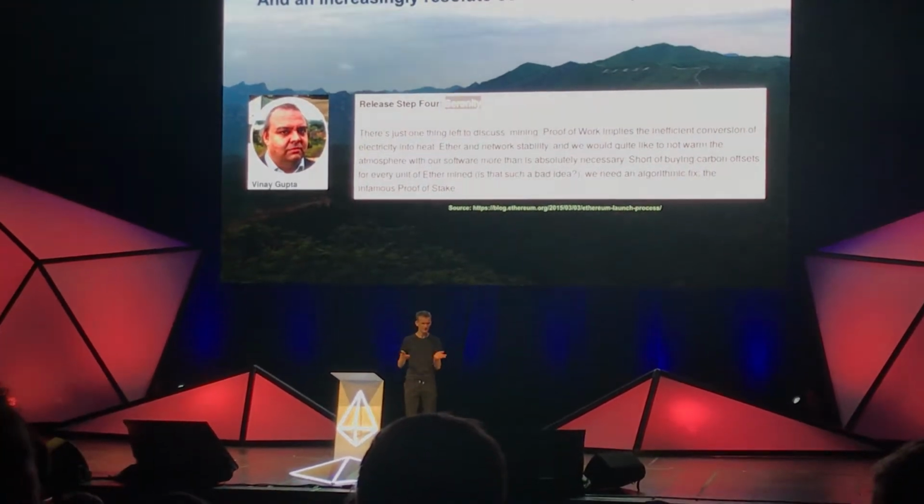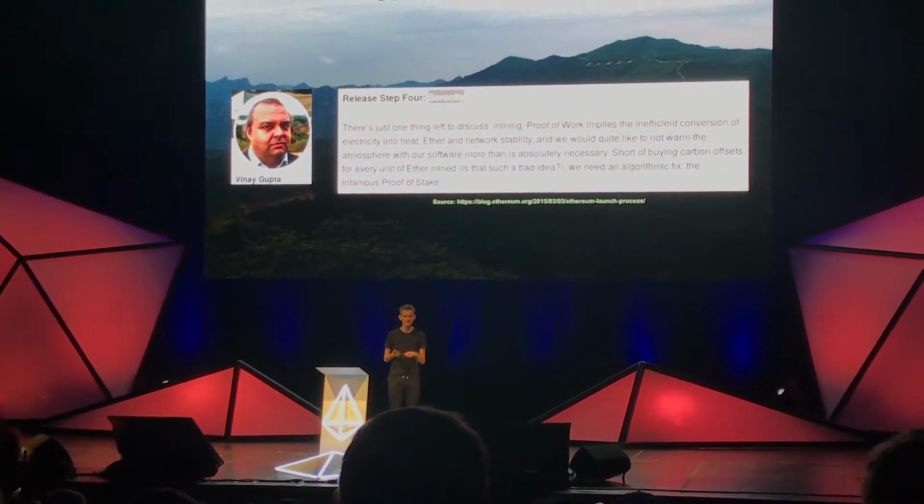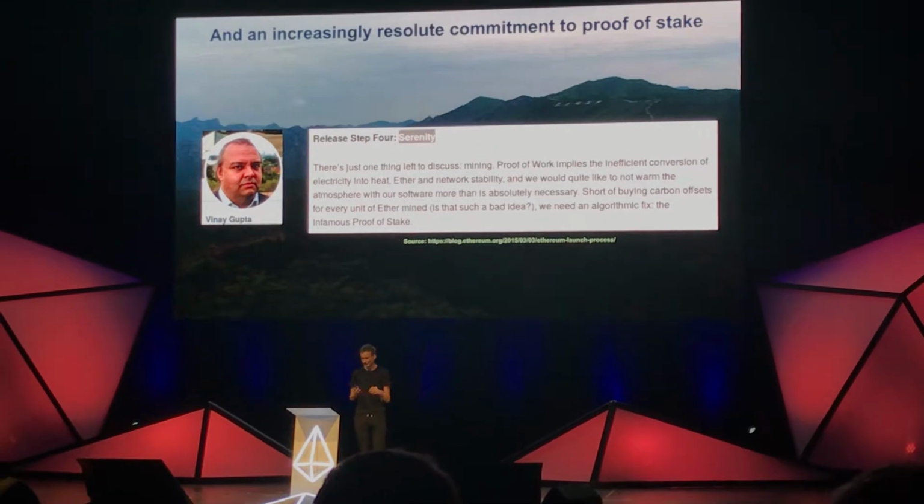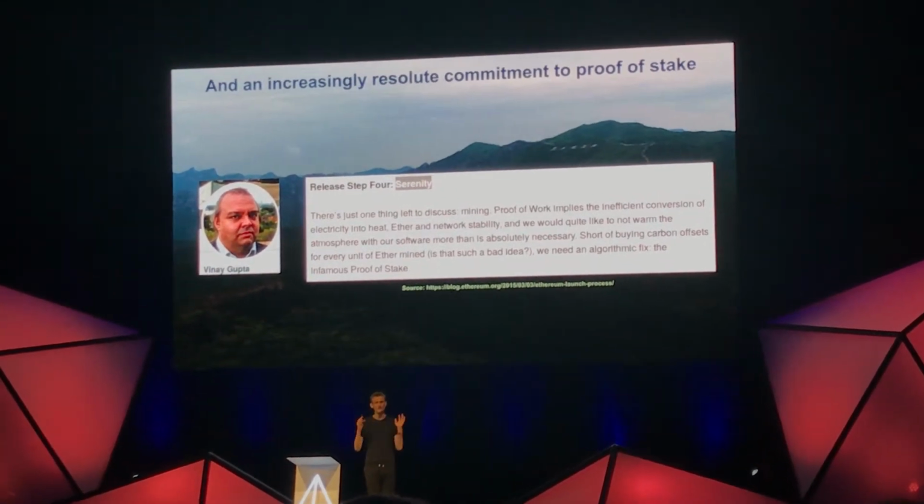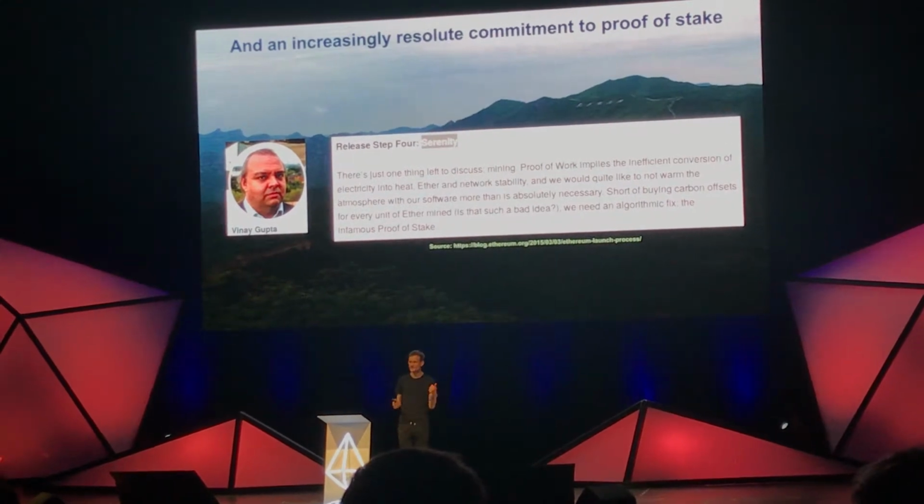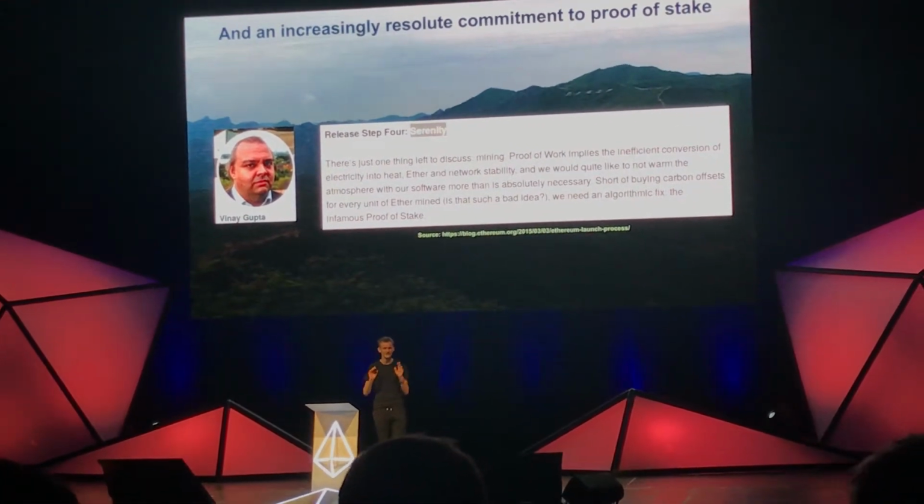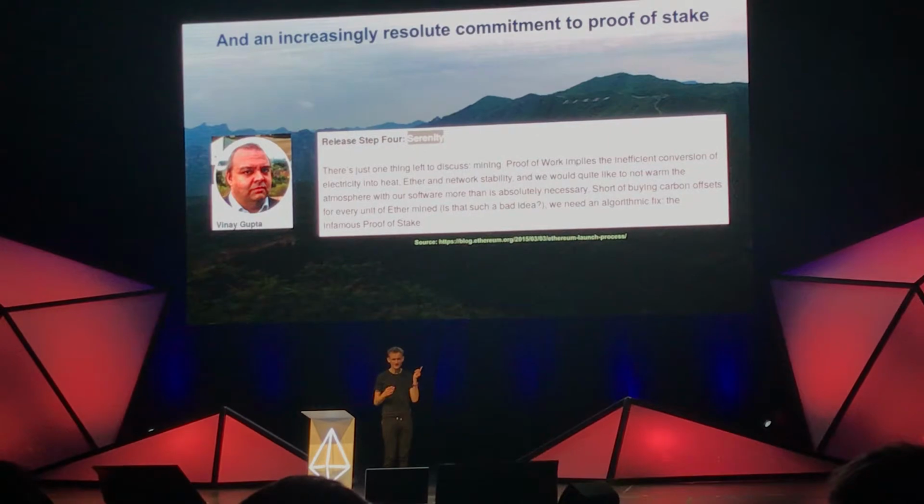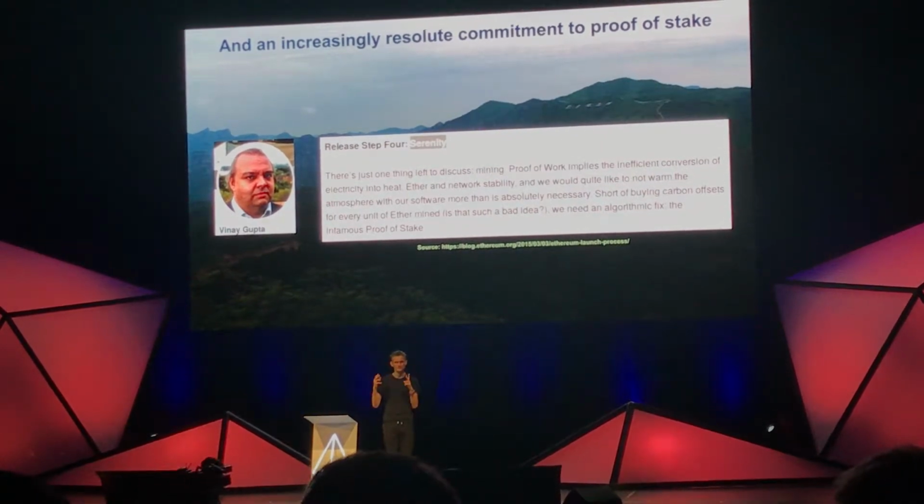So there was this nice blog post from Vinay Gupta in March 2015, where he outlines the 4 big stages of Ethereum's roadmap at the time. Stage 1, Frontier, Ethereum launching, yay. Stage 2, Homestead, which is going from alpha to beta.